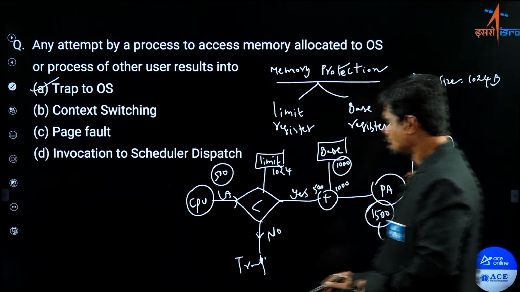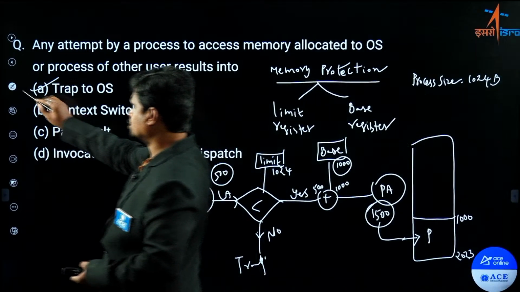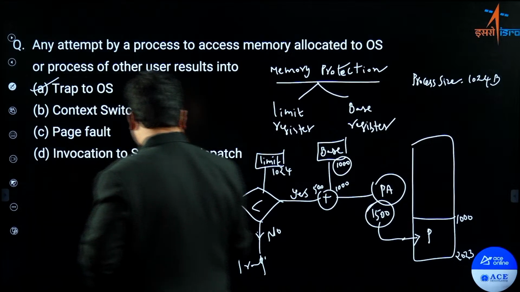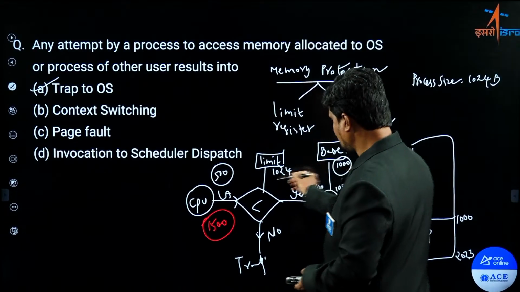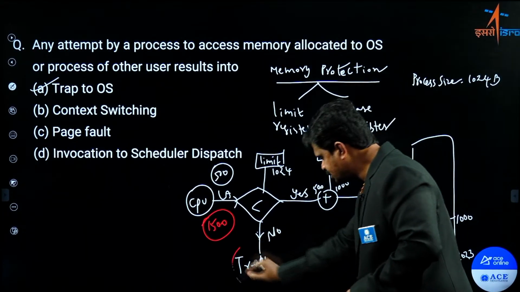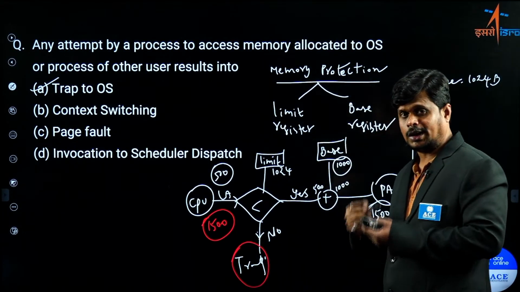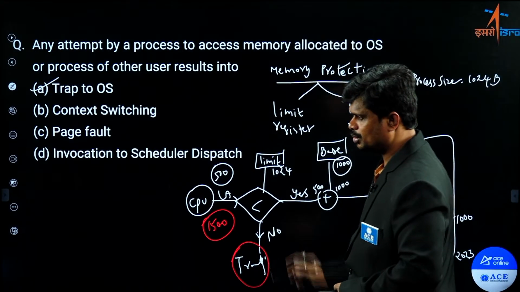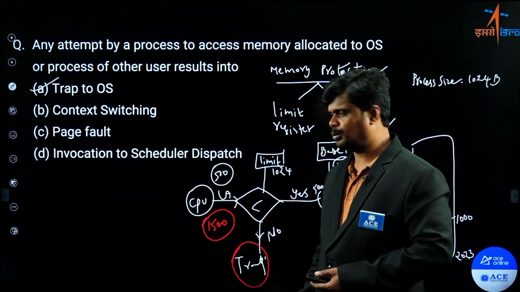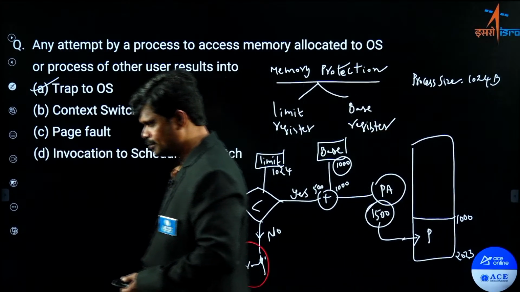But suppose 1500 itself is the logical address. Then is 1500 less than 1024? No. Then what is generated? A trap. It means you are trying to access some other process instead of this process. That is the explanation for this question. I hope you are clear with the explanation. Is it so?